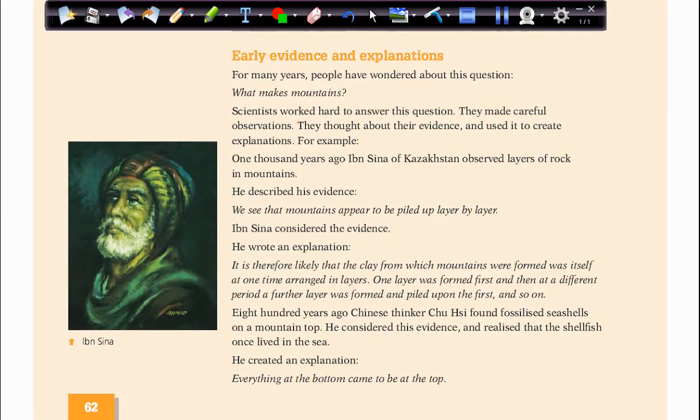They have to think about it. What brought it here? What formed it? What is it formed or composed of? So all these are explanations, which are like an answer to their questions. But they have to prove it. They have to work and prove their explanations.